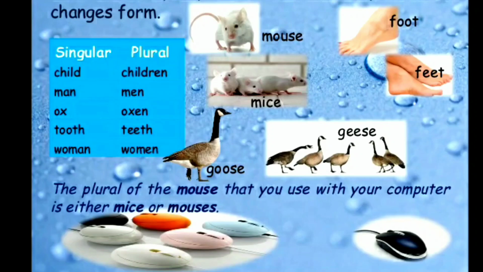Tooth, teeth. Woman, W-O-M-A-N, women, plural, W-O-M-E-N. There is no specific rule, but generally we add N, E-N or R-E-N to change. We have to memorize these kinds of nouns and their plural forms. Mouse, mice. Foot, feet. Goose, geese.